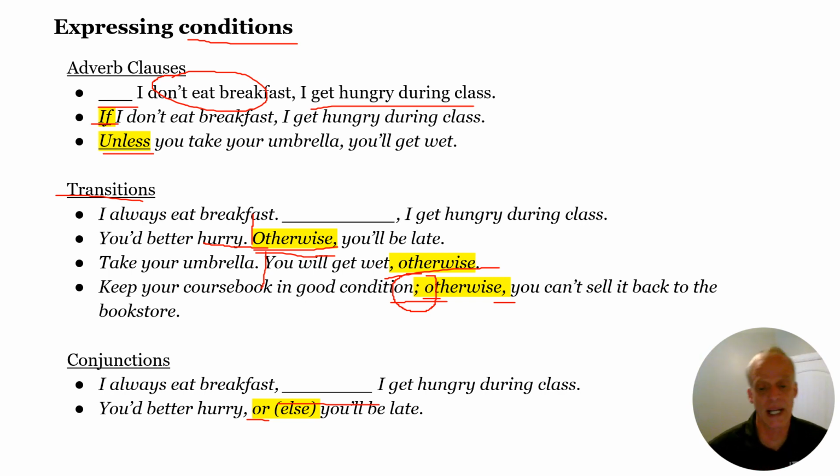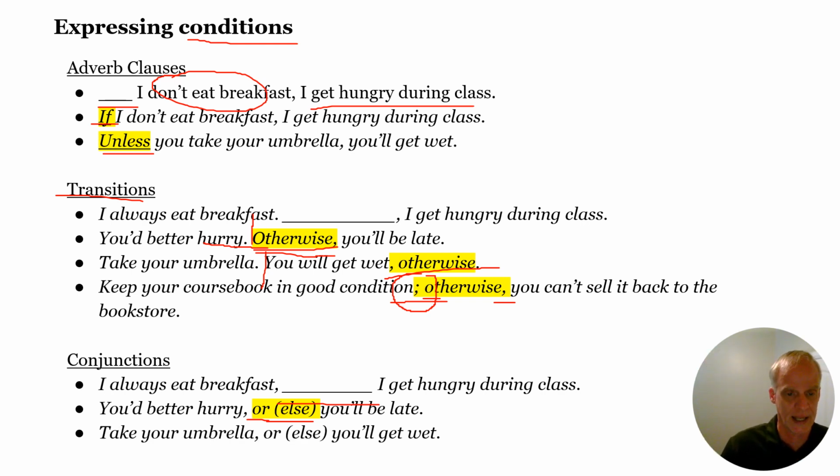If I don't eat breakfast, I get hungry. It's either I eat breakfast or I get hungry. It's one of the two. I always eat breakfast, comma, or I get hungry during class. You'd better hurry, comma, or you'll be late. And then the else often shows up with it. Doesn't have to, but they're very commonly together. Or else you'll be late. All right. There's another one. Take your umbrella or else you'll get wet.